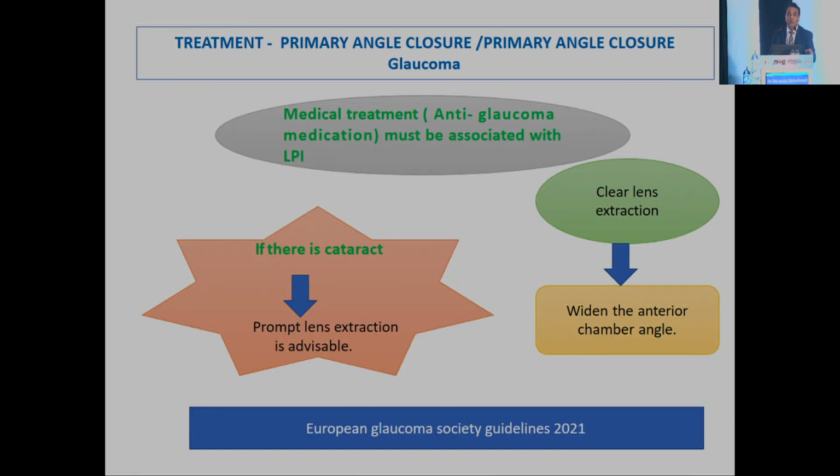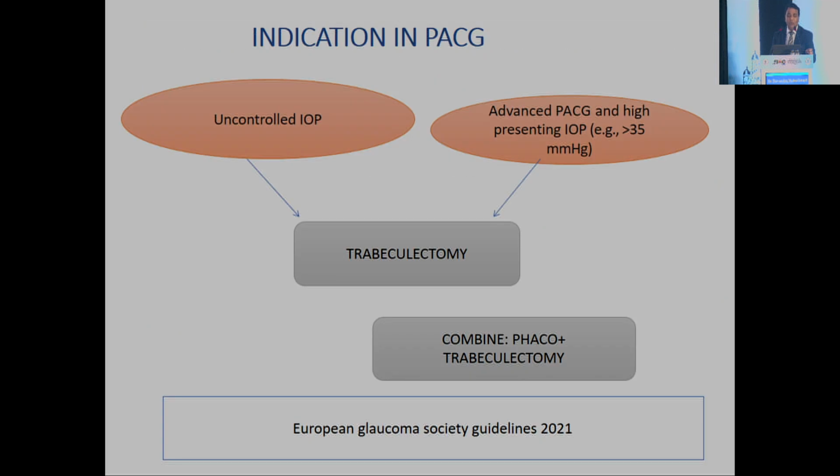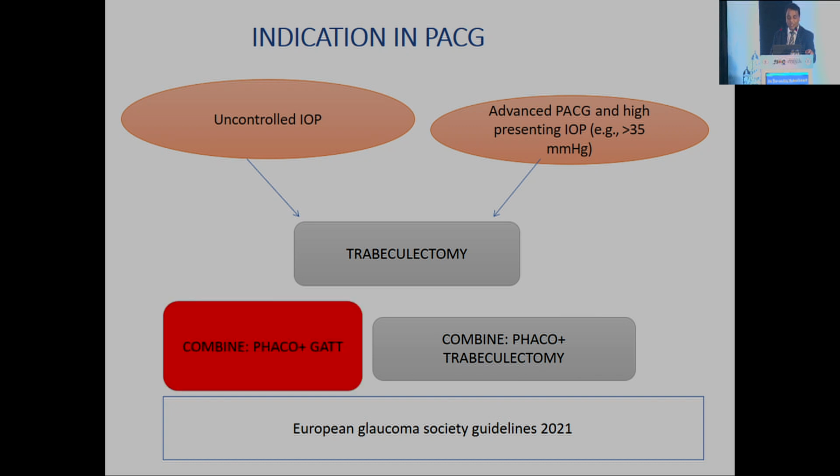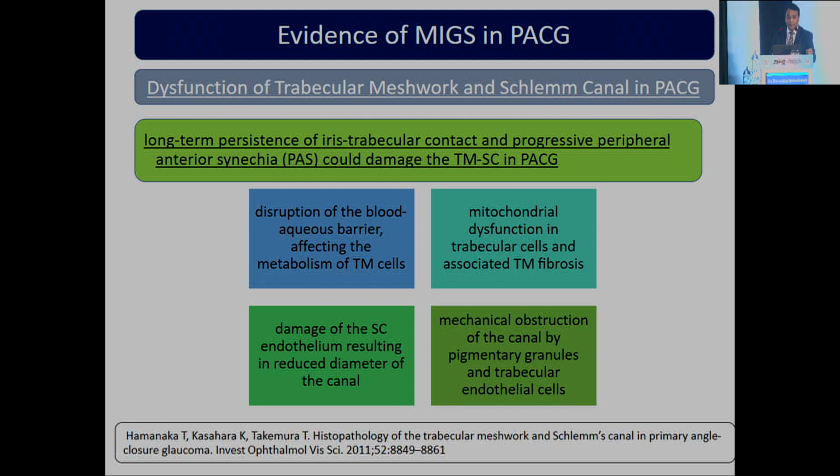So why do we want to do GATT in PACG? Because when we do cataract extraction, some amount of IOP drop occurs in angle closure cases. So when we do cataract surgery, IOP will definitely be controlled. But if the optic nerve damage is more, we need further IOP reduction. So this is the way we proceed in PACG. We combine GATT with phacoemulsification, especially in cases where we need further IOP control.